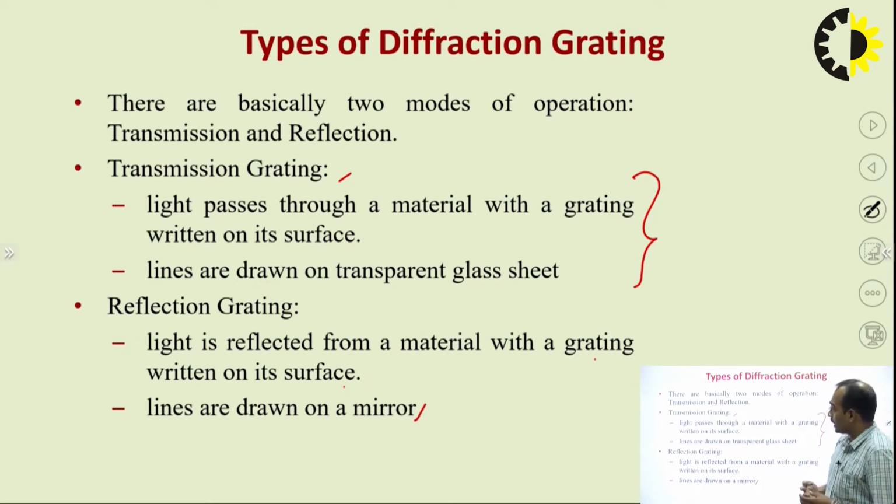So what is the difference between transmission grating and reflection grating? In transmission grating, we are using a transparent glass sheet, and we are drawing the lines on this transparent glass sheet. But in case of reflection grating, we are using the mirror for reflection purpose.